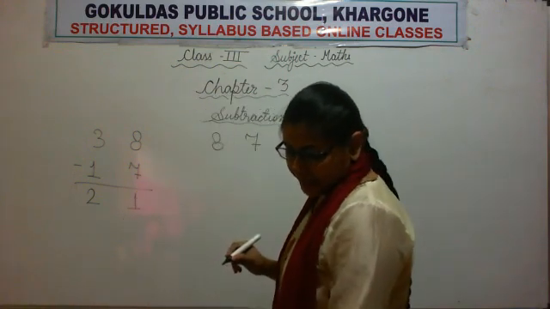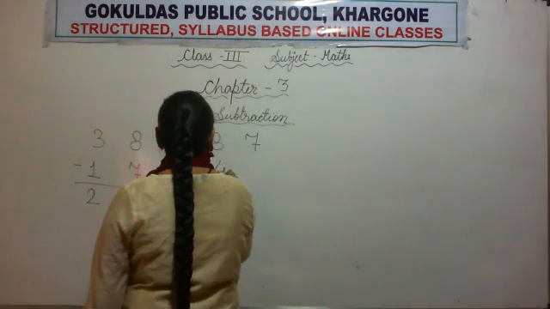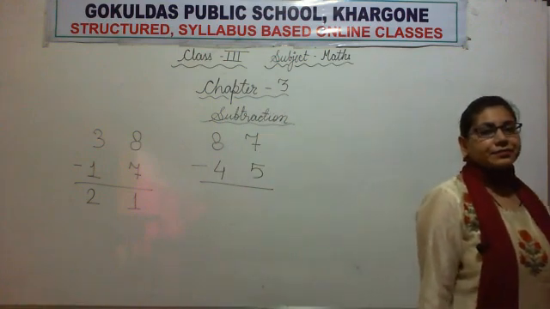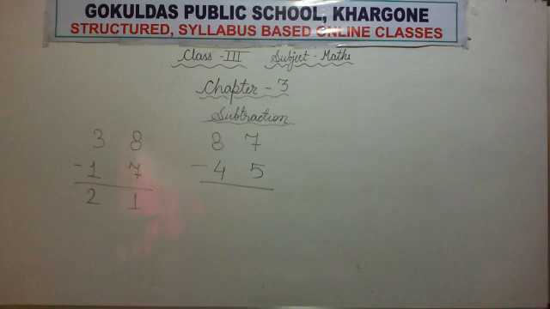87 minus 45. All of you draw 7 sticks. Yes, draw 7 sticks. Now 7 minus 5. So how many sticks will you cancel? Very good. You will cancel 5 sticks. So cancel out 5 sticks. Do it quickly. Come on, do it.